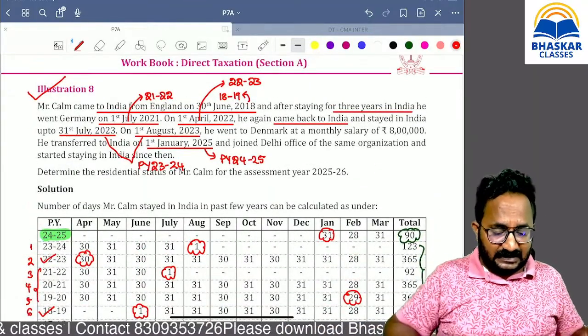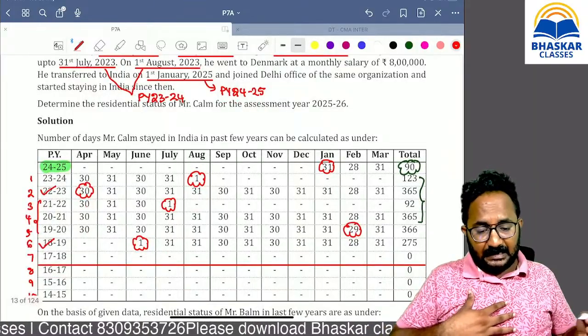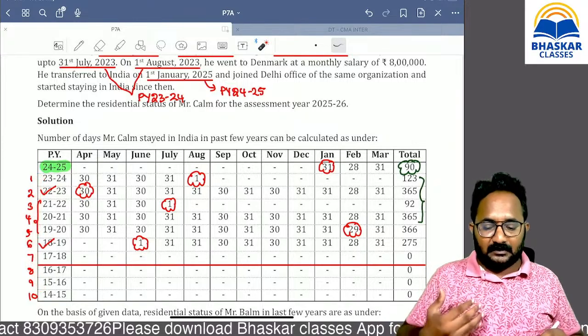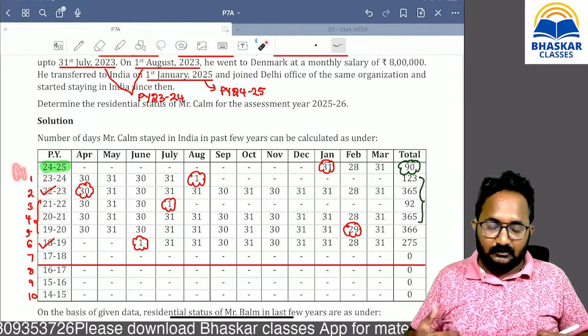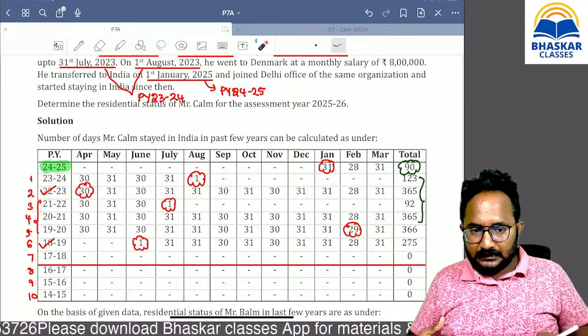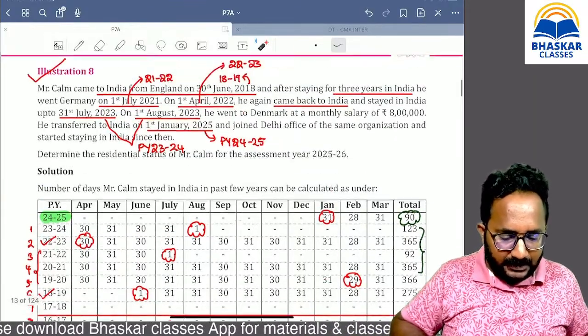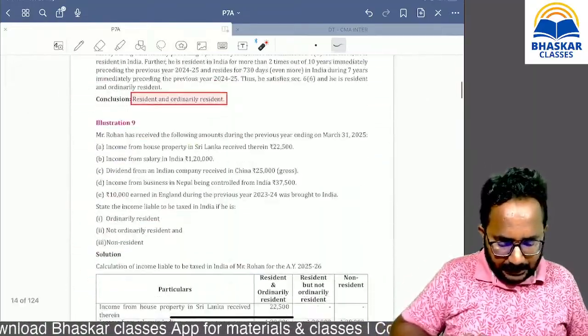Sir, if we are constructing the number of days stayed in India, how many years do we have to open? 10 years we have to open because we have to check additional condition 1 for the 10 years. So just type your opinion. Have you understood this question number 8?